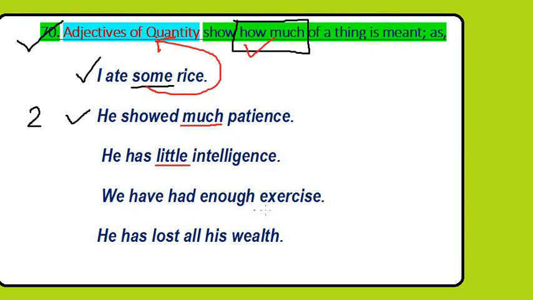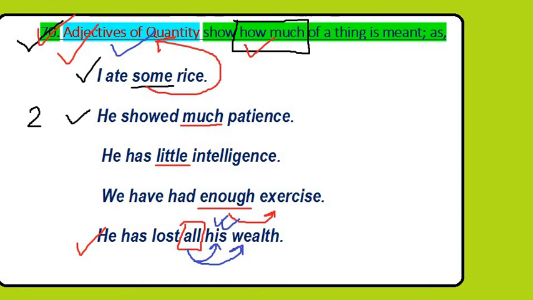We have had enough exercise. Enough, how much exercise? Enough. It is describing the noun exercise here, so it is adjective of quantity in this sentence. He has lost all his wealth. How much of his wealth? All, totally. Here all is the adjective of quantity, and it is describing the noun wealth. But not it, it would be more proper if we say that his is the pronoun in this sentence. Now the next part.